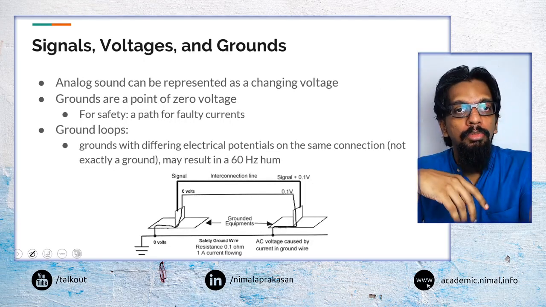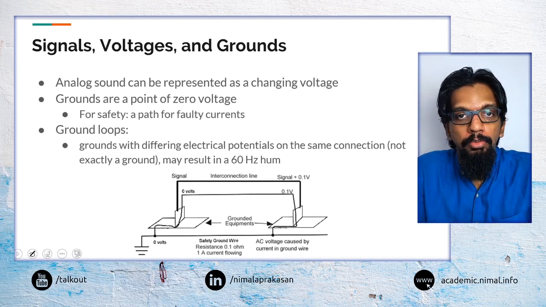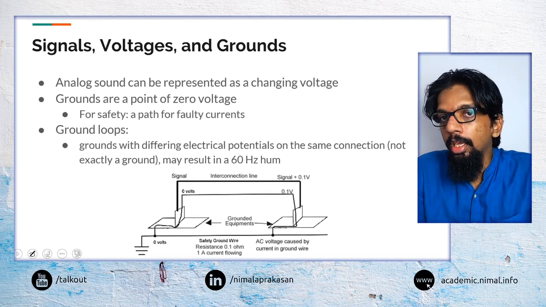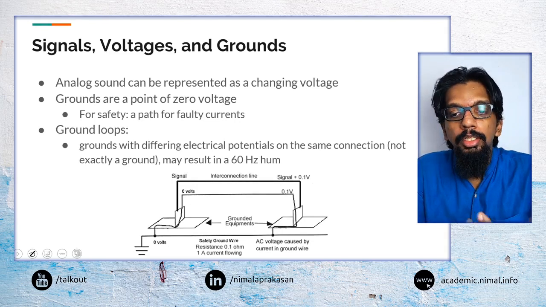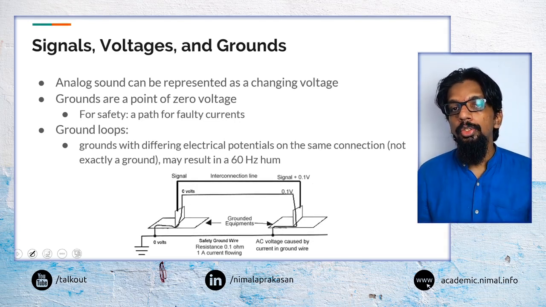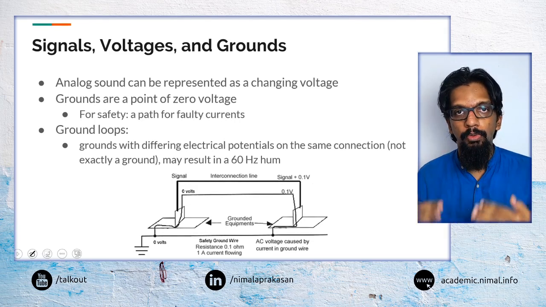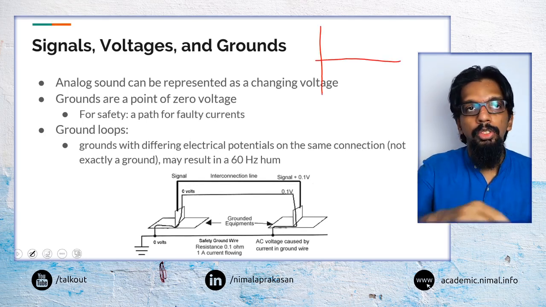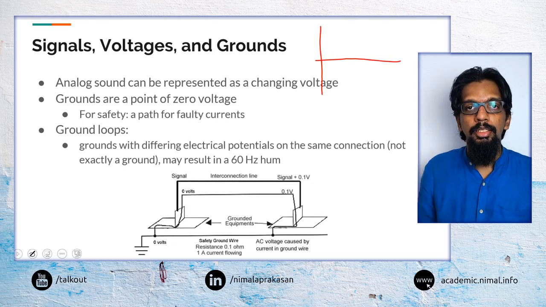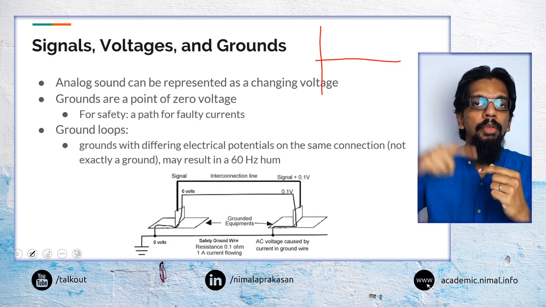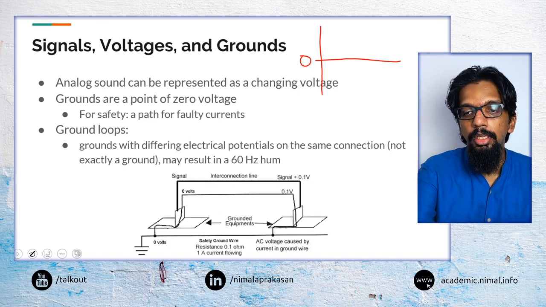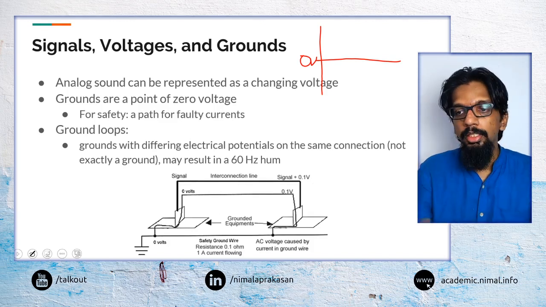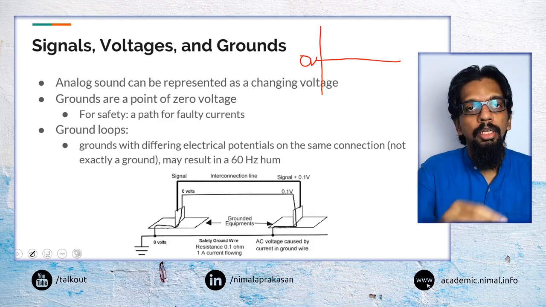So the basic way we identify sound or audio in most equipment is, as we said, through changing of voltages. When we need to identify changing of voltages, we need to have a reference point. If we need to know that a voltage value is increasing or decreasing, that means we are comparing it with a reference value. That reference value has to be a 0 voltage, and normally we achieve this 0 voltage by having our connected devices have a ground point.